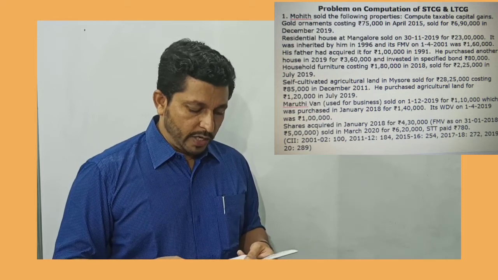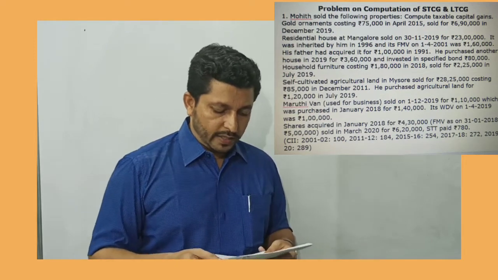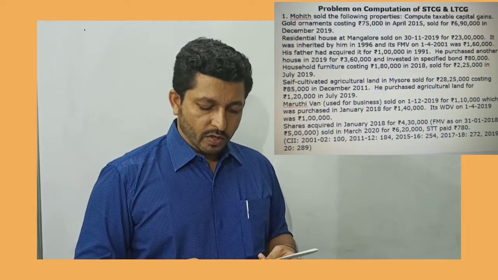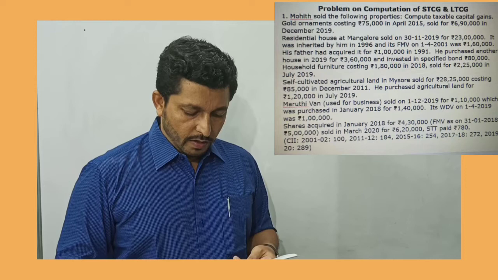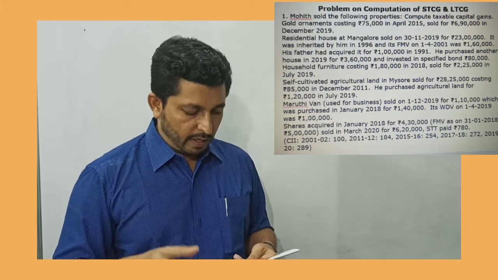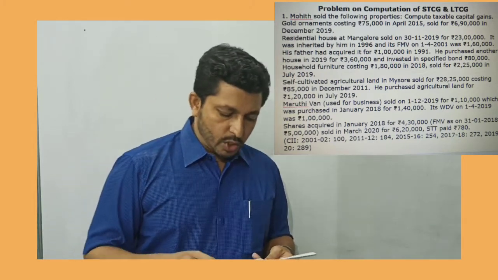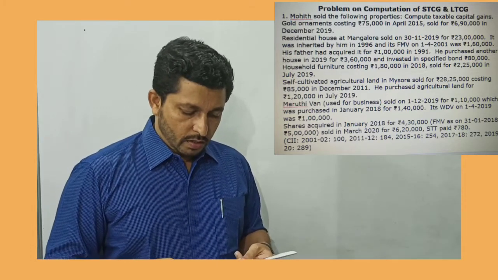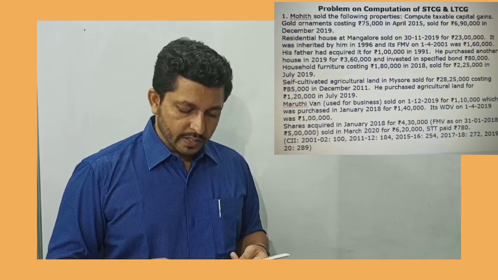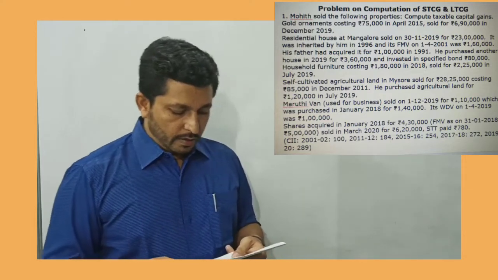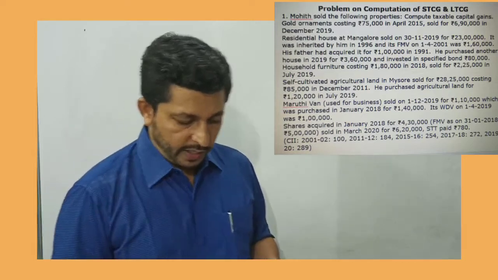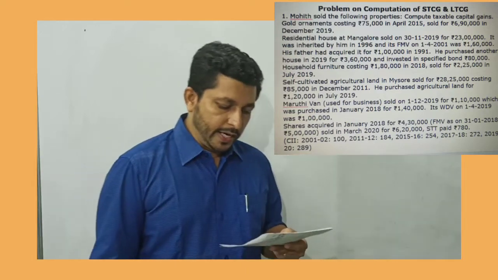Shares acquired in January 2018 for rupees 4,30,000. Fair market value is given as on 31st of January 2018, that is rupees 5 lakh. It is sold in March 2020 for rupees 6,20,000. Securities transaction tax paid is 7,80,000. Then we are given the CII: 2001-02 is 100, 2011-12 is 184, 2015-16 is 254, 2017-18 is 272